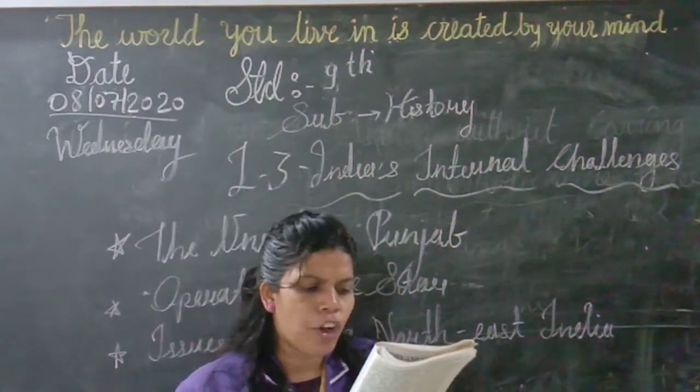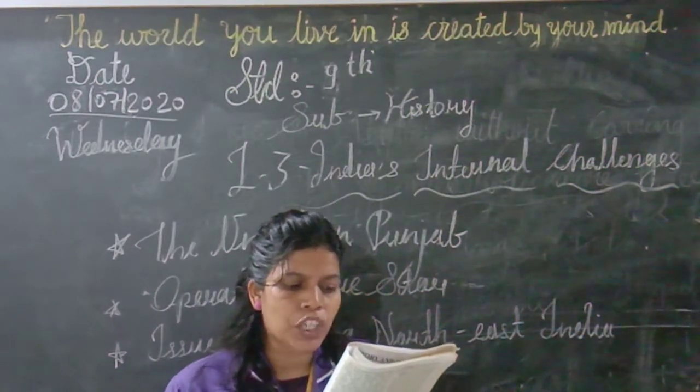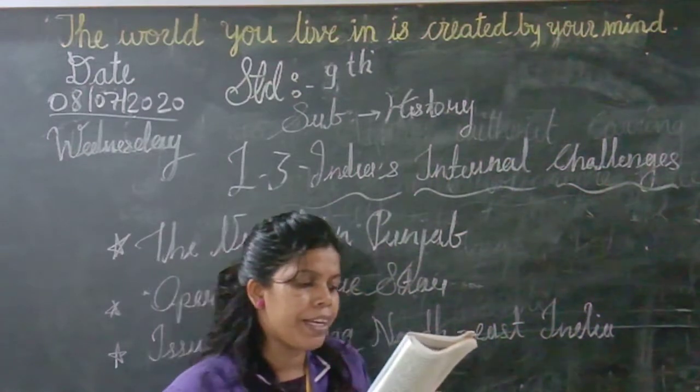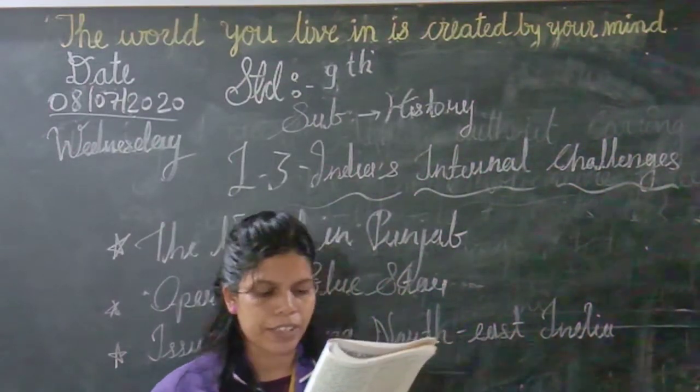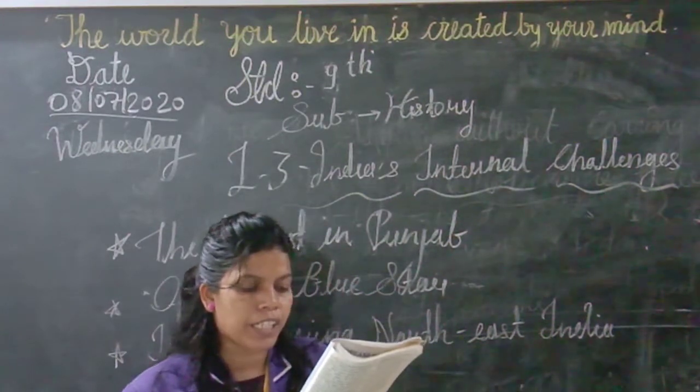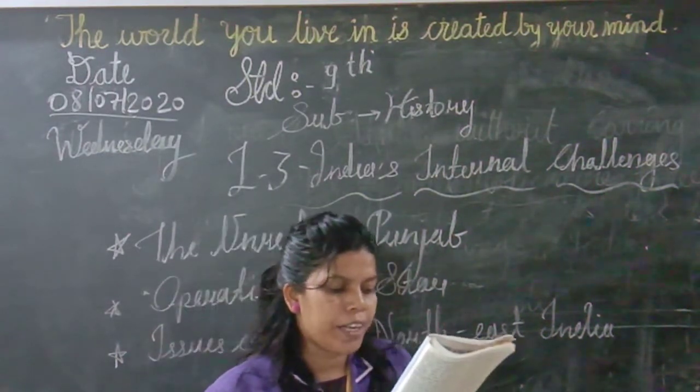In this military operation, the Indian Army functioned with great restraint, and the operation ended with the death of Bhindranwale and other terrorists.